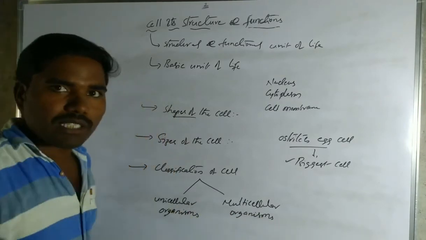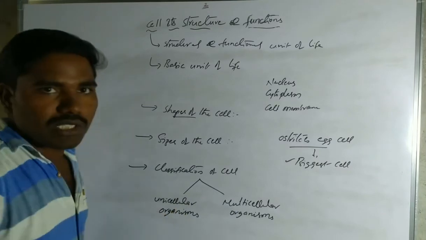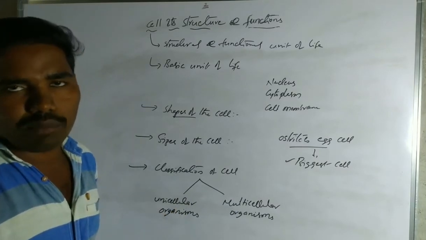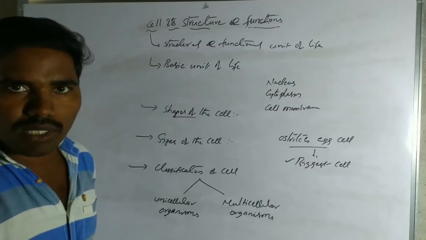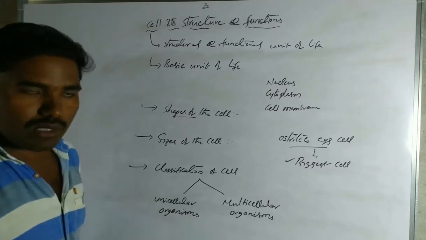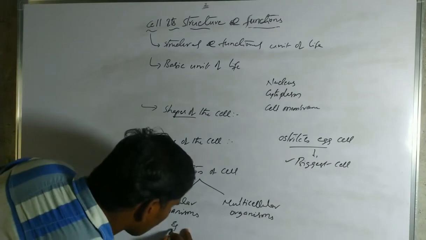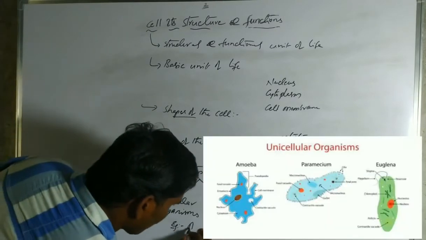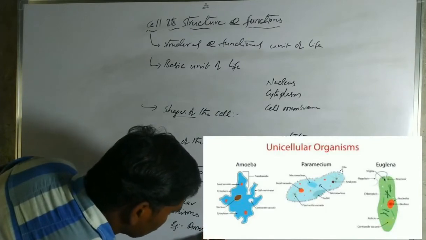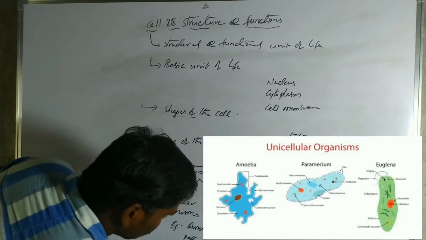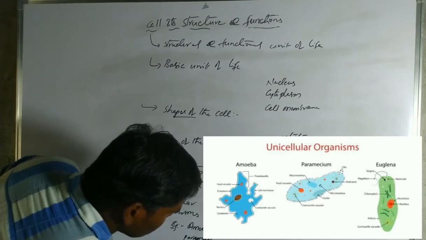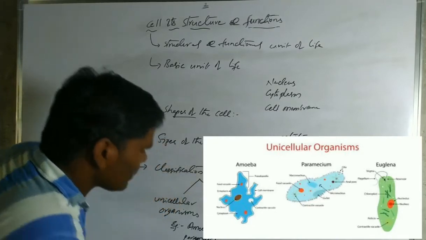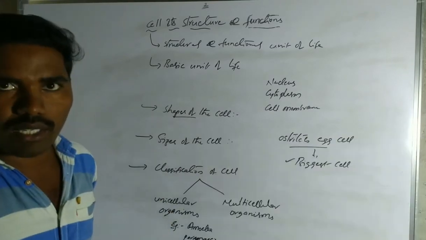What is meant by unicellular organisms? The organisms which have a single cell in the body are called unicellular organisms. Examples are amoeba, paramecium and euglena.